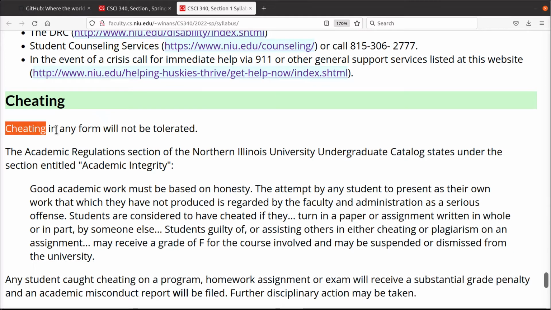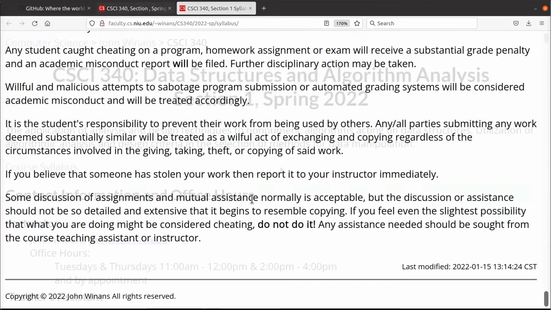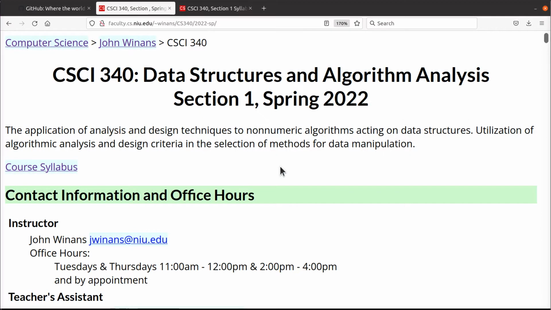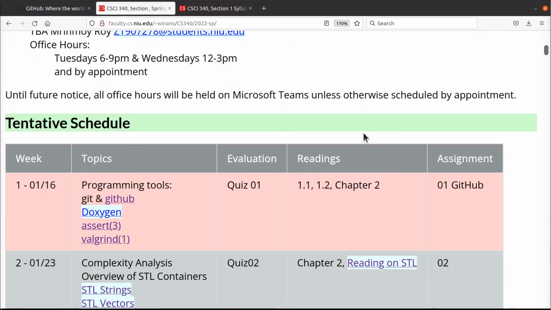Cheating is completely intolerable, okay? Read all this fun stuff down here. If you get caught cheating, you're going to fail. It's plain and simple. The university can even take matters further if they so desire. It's not just that you're going to fail one course. You could end up in a lot of trouble if you cheat. Just don't do it. Okay? So that's a high-level review of what's in the syllabus. You know what's there. You know how to get to it now, if you need that information or want more detail.